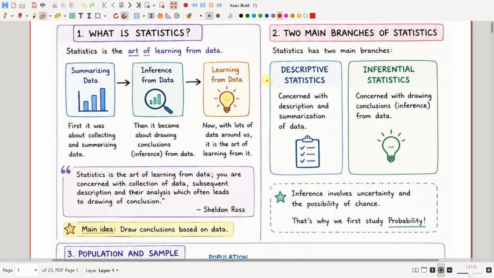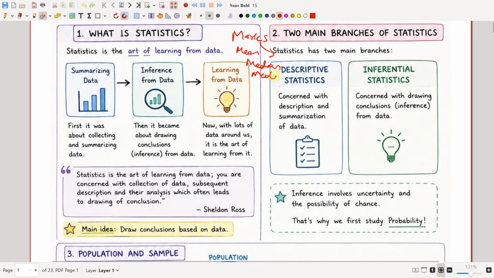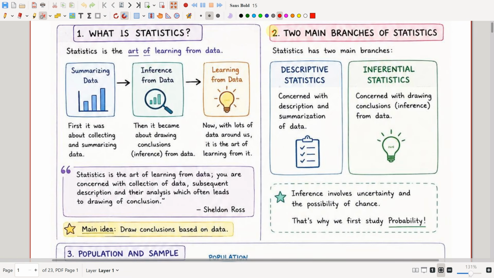If you have students' marks, descriptive statistics will only give you the mean, median, mode, who got the highest mark, what is the average marks of all the students, and what is the middle value of those marks. Like that only you will be getting. It's just summarizing.